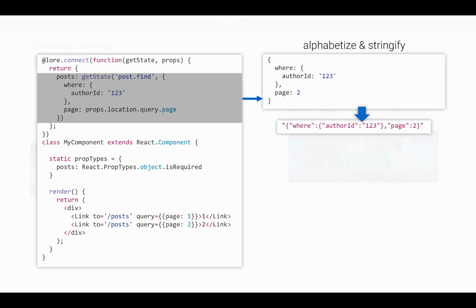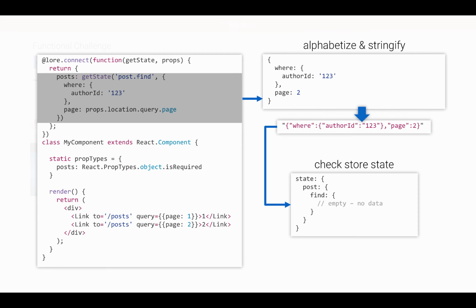The reason for keeping them separate here and not just adding the page property to the where clause is so that the application will still function properly even if a resource has an attribute called page, and that might happen, for example, if you were creating a book-related application. And just like filtering, we'll still be using that query key to check the data in the post.find state, and then invoking the appropriate action creator if the data wasn't found.